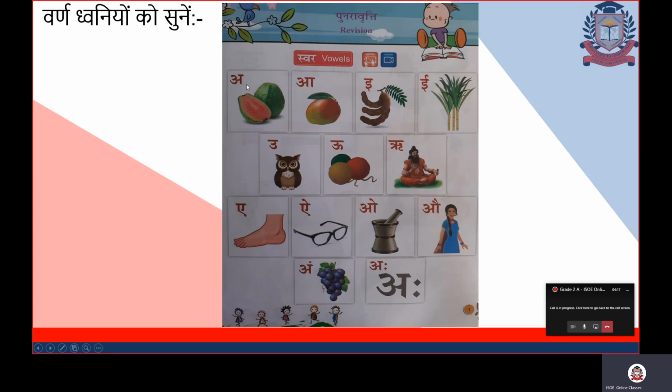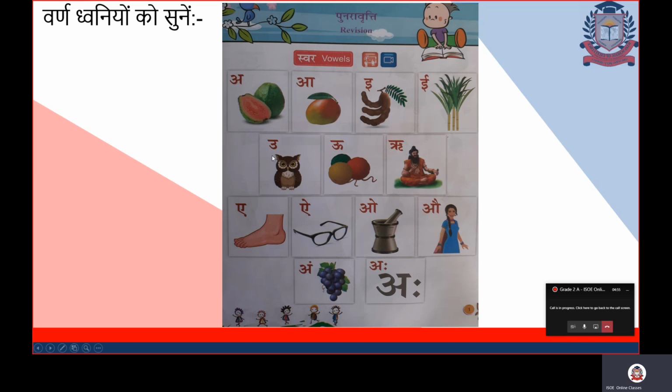Swar is called vowels. First varan in the swar is a. A से अमरूद. Speak after me. A. A से अमरूद. Guava. Second varan is a. A से आम. Mango. Third varan is E. E से इमली. Tamarind. Next varan is बड़ी E. बड़ी E से eek. Or there is another way to call it E.